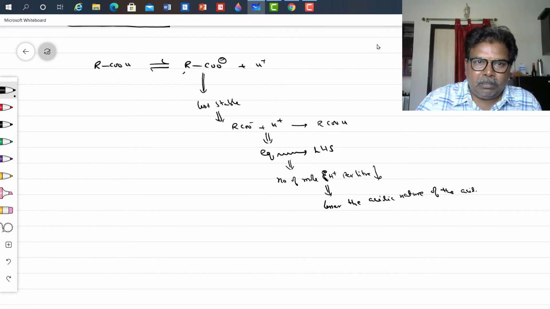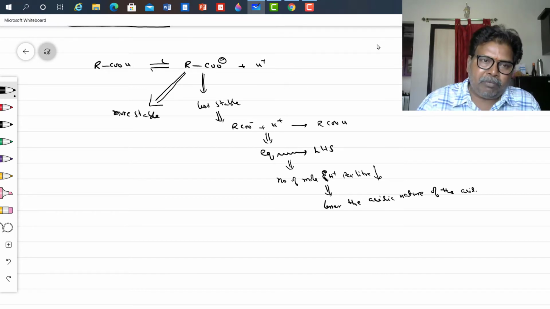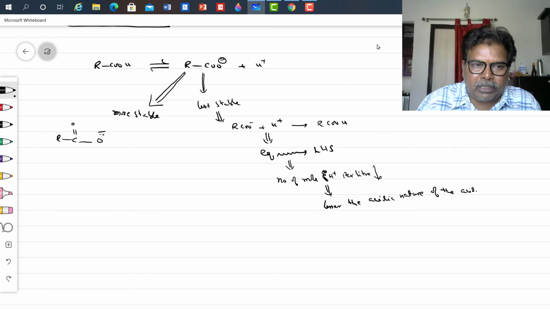Now, if this is more stable, why am I saying this? See, R C double bond O minus. Now, this negative charge on oxygen is in conjugation with the pi bond. Therefore, resonance is possible.